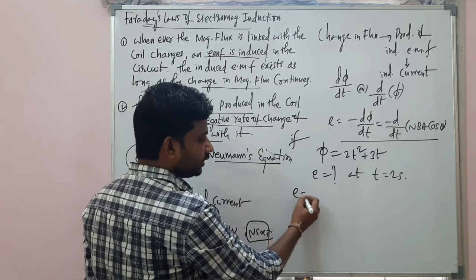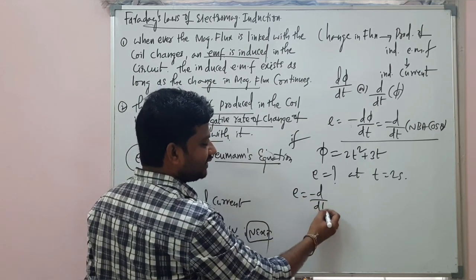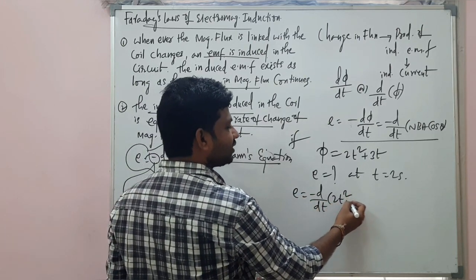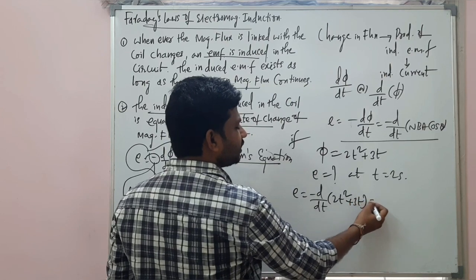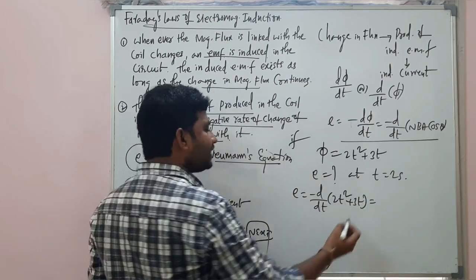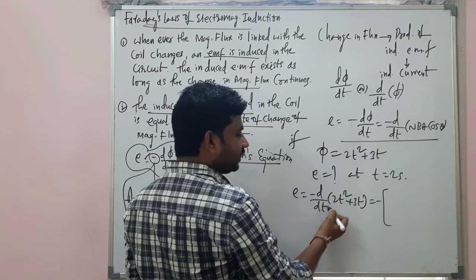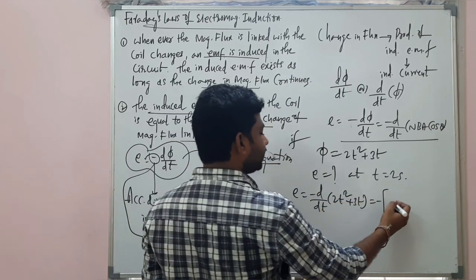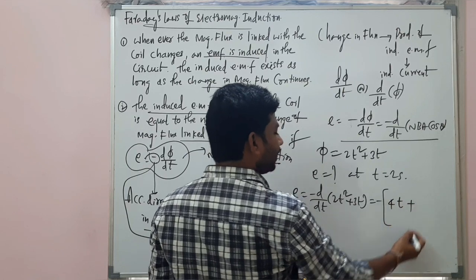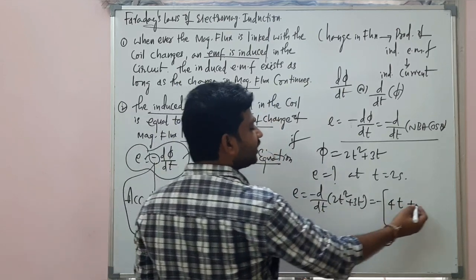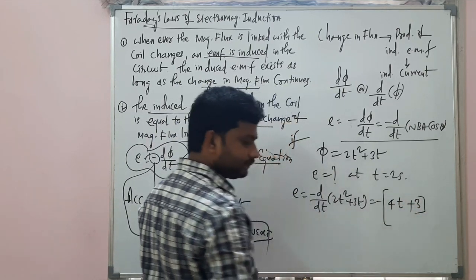Simple. E is equal to minus d by dt of 2t square plus 3t. So d by dt of 2t square is 4t, plus d by dt of 3t is 3.